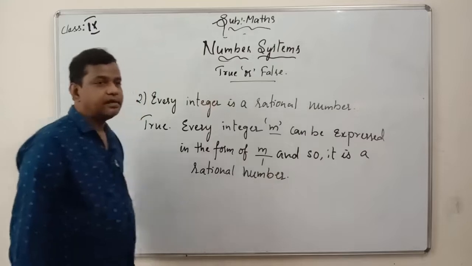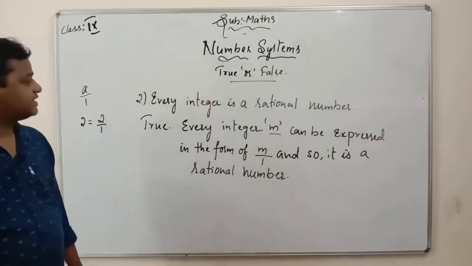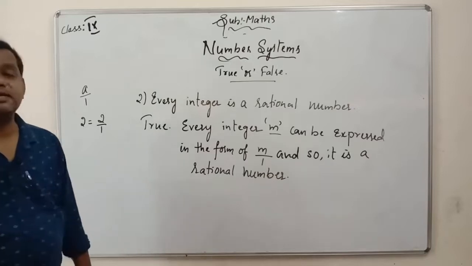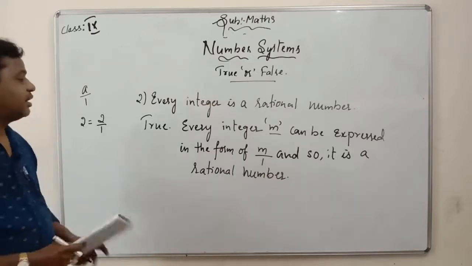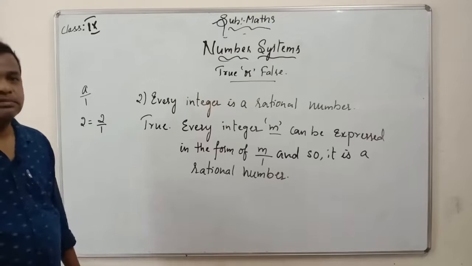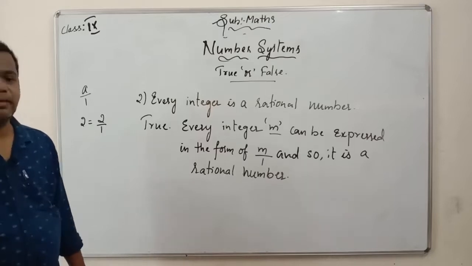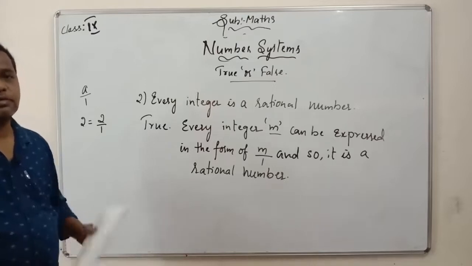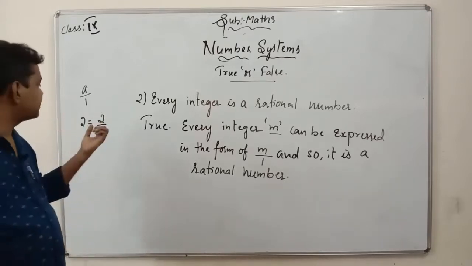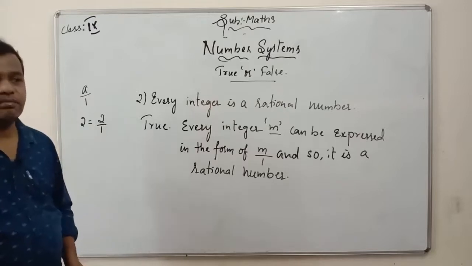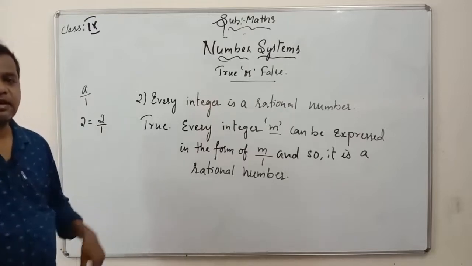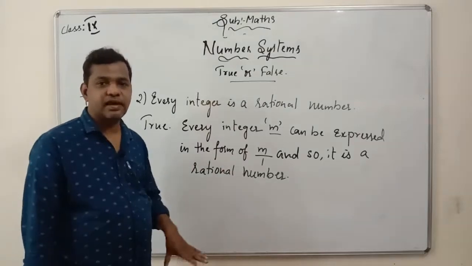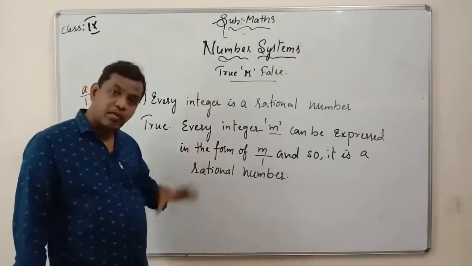See clearly here. So every integer is a rational number is the question. So my answer is true. Why is it true? Because every integer m can be expressed in the form of m by 1. Any number can be expressed in the form of m by 1, and so it is a rational number. Got it? So any number can be expressed in the form of a rational number, whatever the number it is. If it is -2, you can write it as -2 by 1. If it is -1, you can write the number as -1 by 1 also.